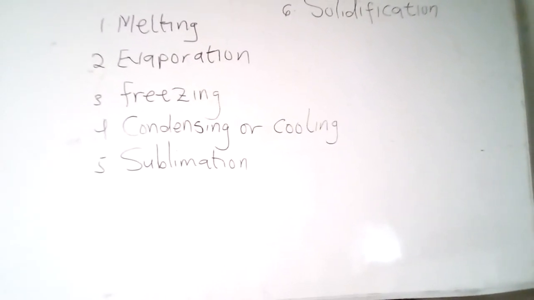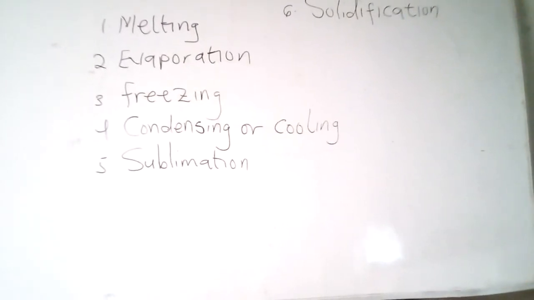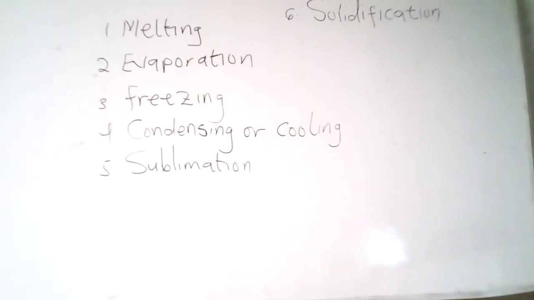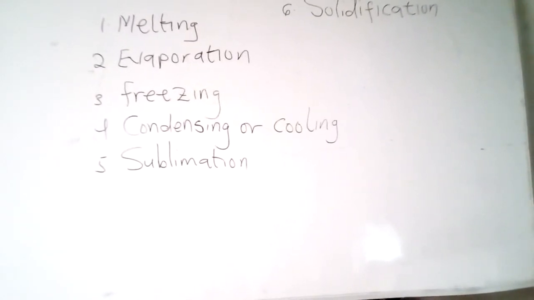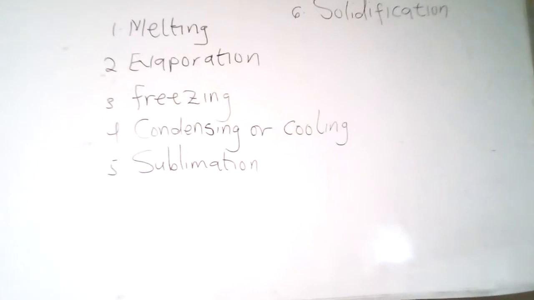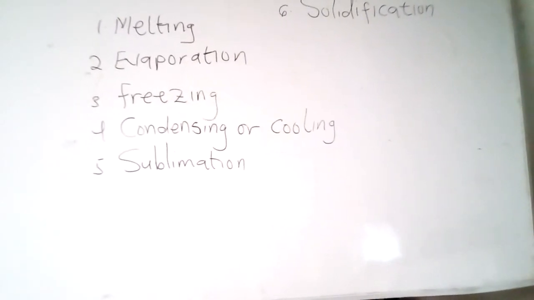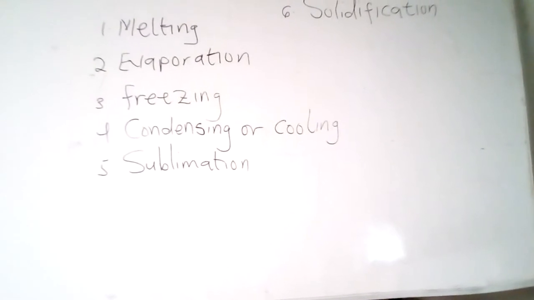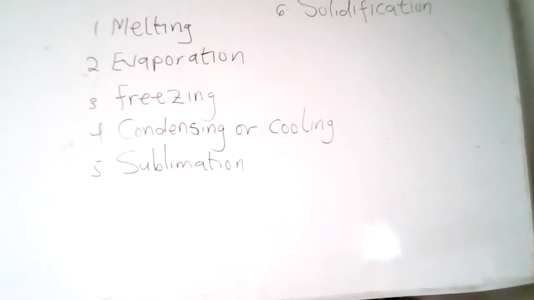Some particles near the surface of the liquid gain enough energy to escape from the liquid surface into air. When this happens, the liquid is said to be evaporating to form vapor. Therefore, the process by which liquid particles on the surface of the liquid change into vapor when heated is called evaporation.